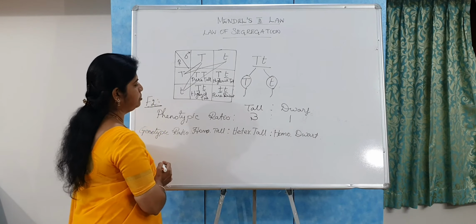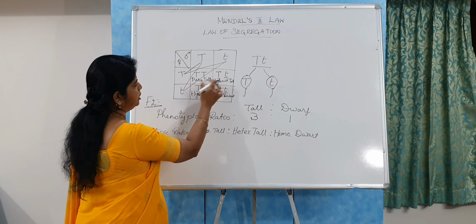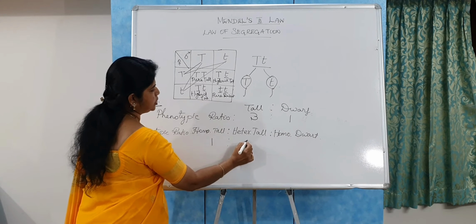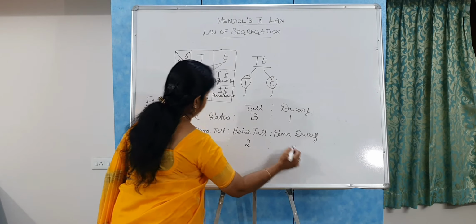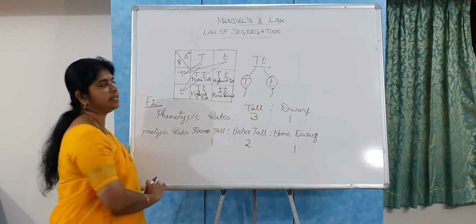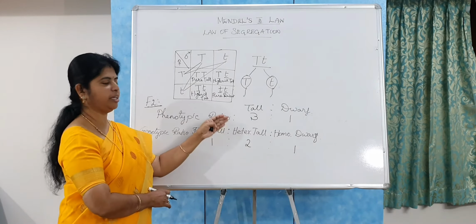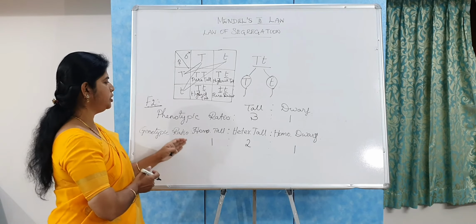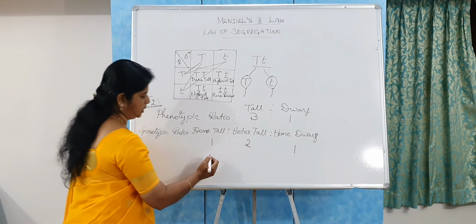When you come to the genotypic ratio, the homozygous tall means the pure tall plant. How many pure tall plants here? Only one. And heterozygous, that is the hybrid tall, it is 2, and then homozygous dwarf, it is 1. So the genotypic ratio is 1:2:1. That is the result of this second law, the law of segregation. The phenotypic ratio is 3 tall plants to 1 dwarf plant, and the genotypic ratio is 1:2:1.